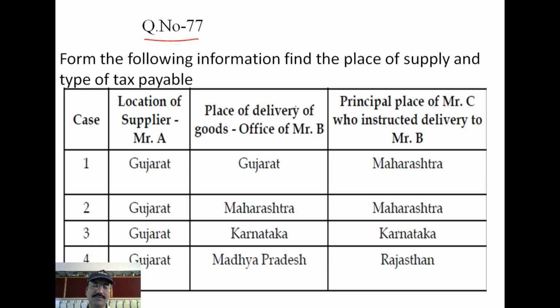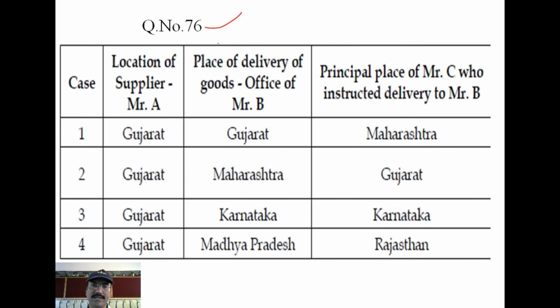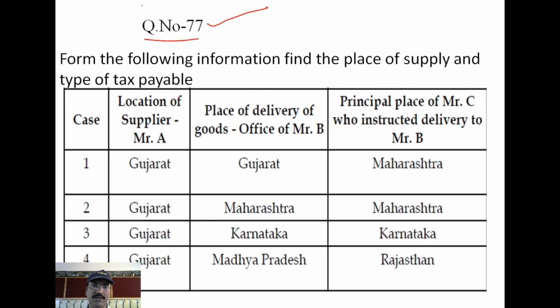You just solve this one and send the answer to me as a scan copy, because question number 77 is exactly the same as question number 76. So this question is for your homework. Exactly the same type of question is there, so I have only given a blank solution, and you need to send me the solution for this question.